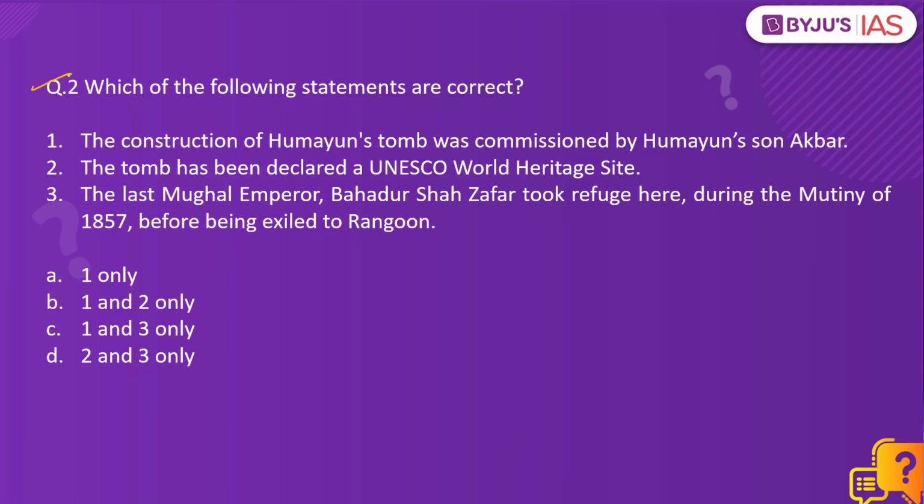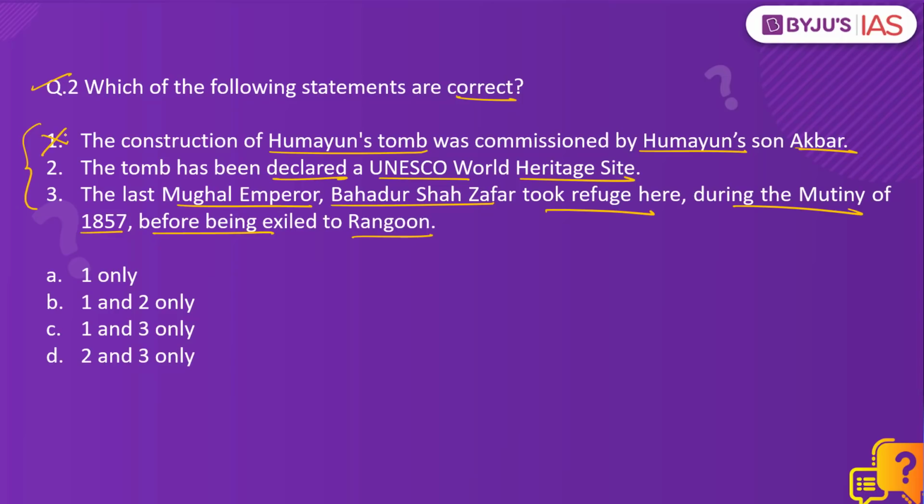Now let's look at the second question. Which of the following statements are correct? The construction of Humayun's tomb was commissioned by Humayun's son Akbar. The tomb has been declared as a UNESCO World Heritage Site. The last Mughal emperor, Bahadur Shah Zafar, took refuge over here during the mutiny of 1857, that is the first war of Indian independence, before being exiled to Rangoon. Amongst the given statements, the first statement is incorrect. So the correct answer is option D, 2 and 3 only.